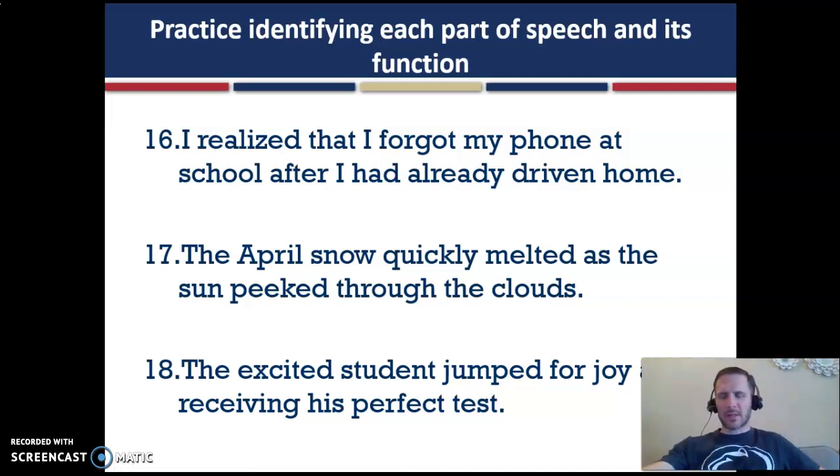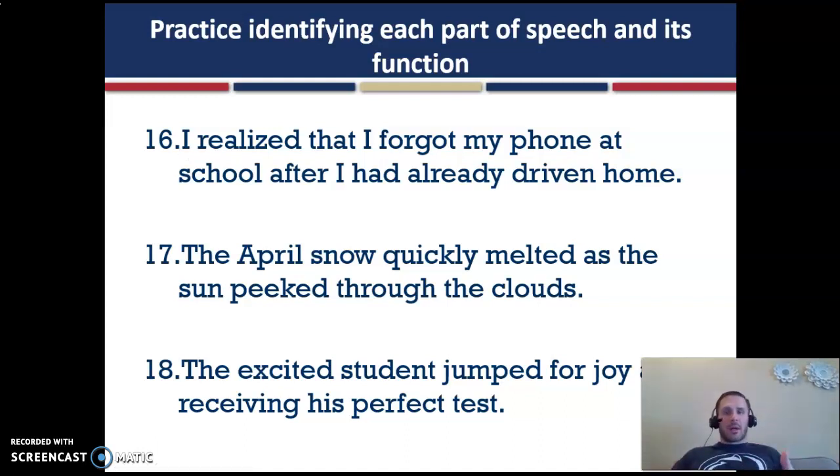Okay, let's tackle sentences 16 through 20. We may need to split this up into two videos as they are a little bit longer, but let's see what we can do. So in sentence 16, I is a pronoun functioning as the subject.